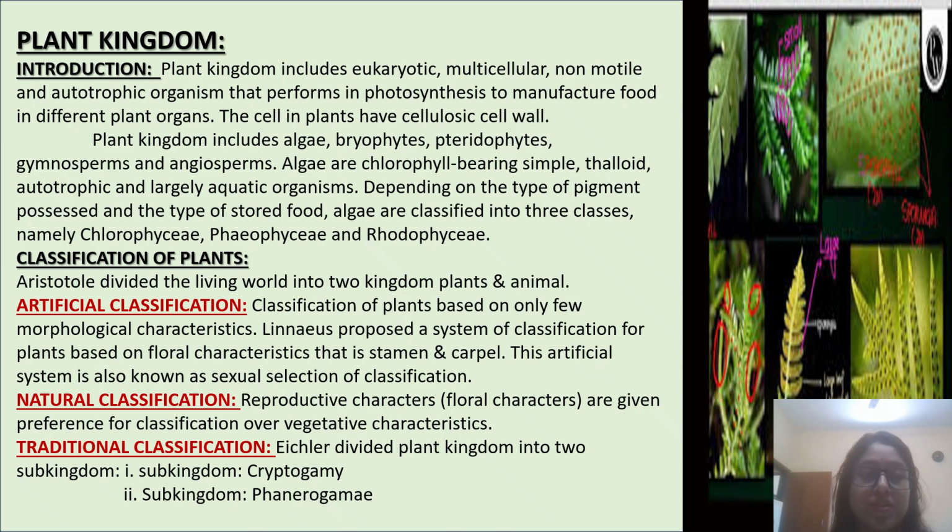Depending on the type of pigment it possesses and the type of stored food, algae are classified into three classes, namely Chlorophyceae, Phaeophyceae, and Rhodophyceae. Classification of plants: artificial classification, natural classification, and traditional classification. Artificial classification of plants is based on only a few morphological characteristics, which was proposed by Linnaeus. In natural classification, reproductive characters, that is floral characters, are given preference over vegetative characters. In traditional classification, Eichler divided the plant kingdom into two subkingdoms, subkingdom Cryptogamia and subkingdom Phanerogamia.